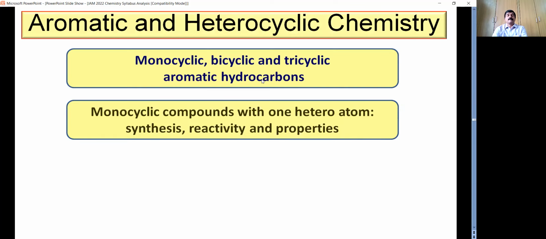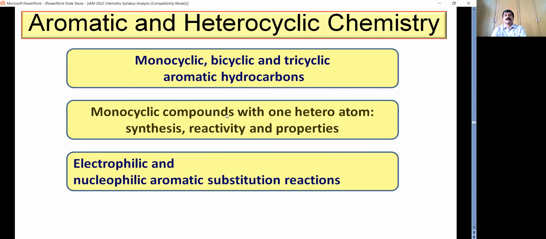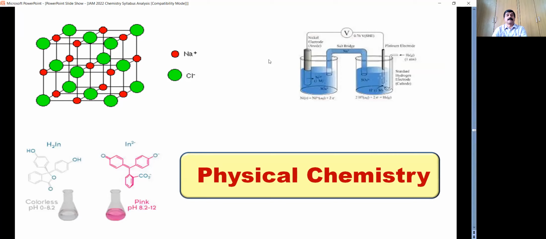Then aromaticity, a compulsory question: which are aromatic, which are non-aromatic, which are anti-aromatic, using Huckel's rule, Craig's rule. You also need to focus on homoaromaticity, annulation effect, etc. Then synthesis of various things, and the reactivity is also more important. So both electrophilic and nucleophilic substitution reactions in aromatics, particularly monocyclic, bicyclic, and tricyclic, like naphthalene and anthracene.